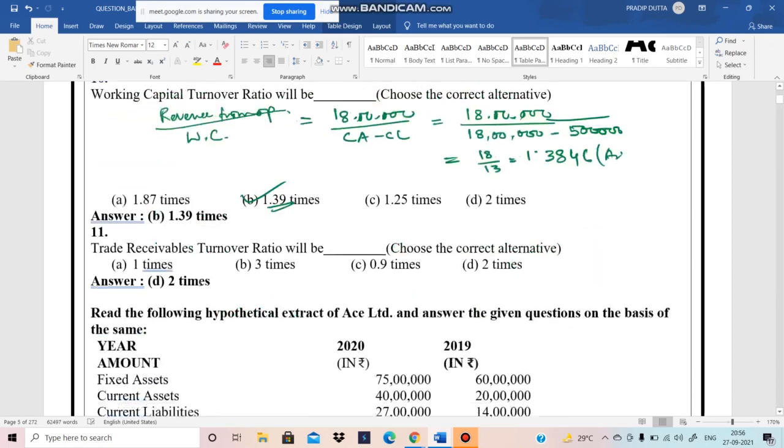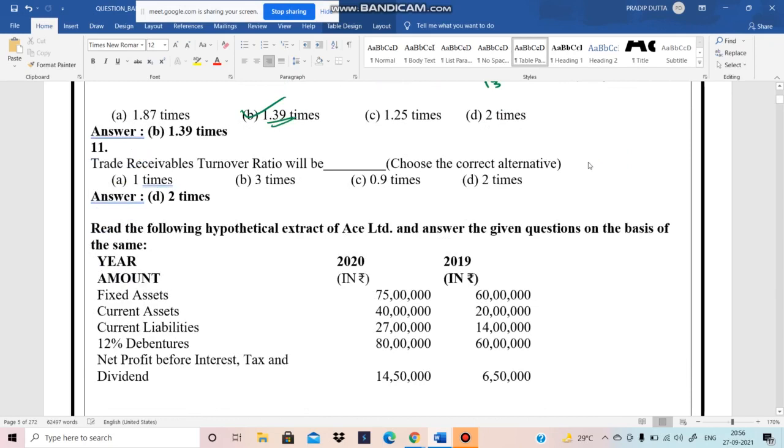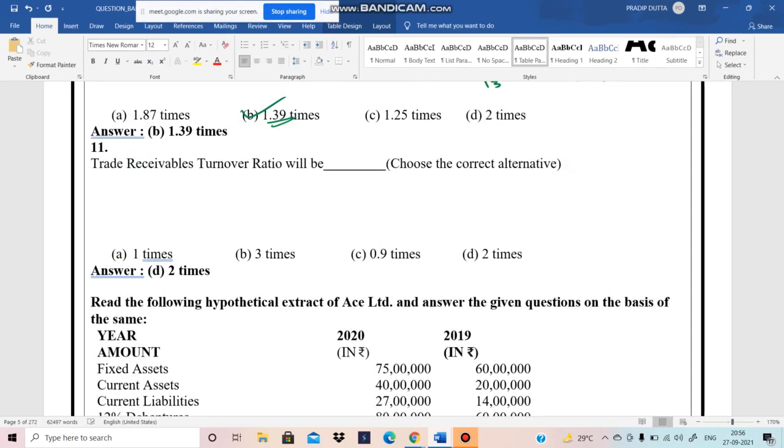Hope it is clear. Now trade receivable turnover ratio. What is the formula of trade receivable turnover ratio? Credit revenue from operation divided by average trade receivable. The credit revenue from operation is 18 lakhs. Nothing is mentioned, that means it is credit revenue from operation. Sometimes in questions they give only the revenue from operation. So only revenue from operation means the credit revenue from operation, divided by the average trade receivable.